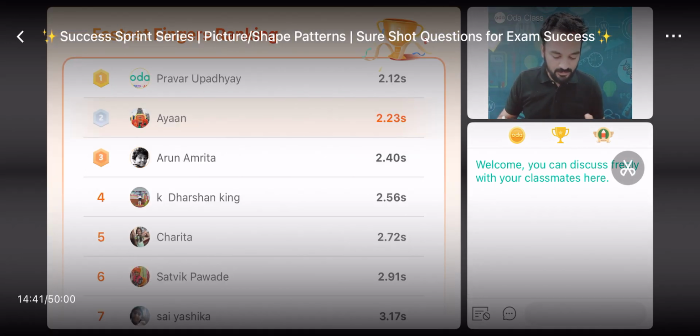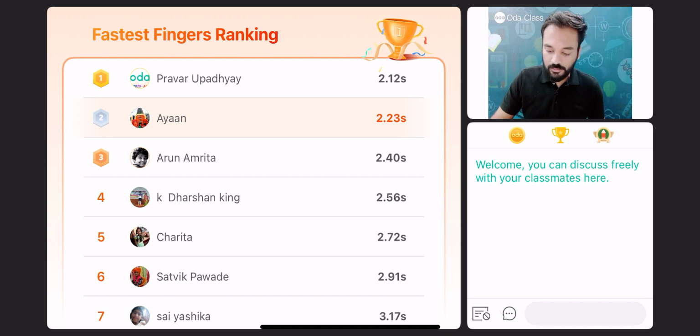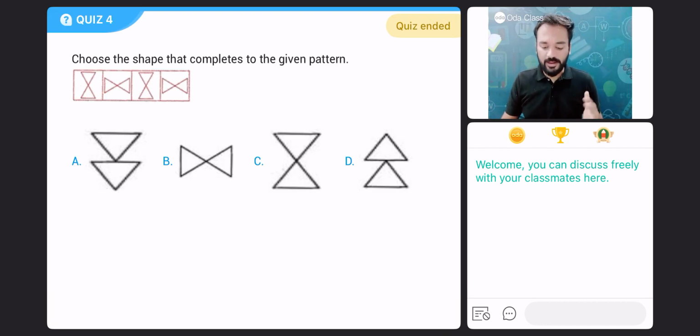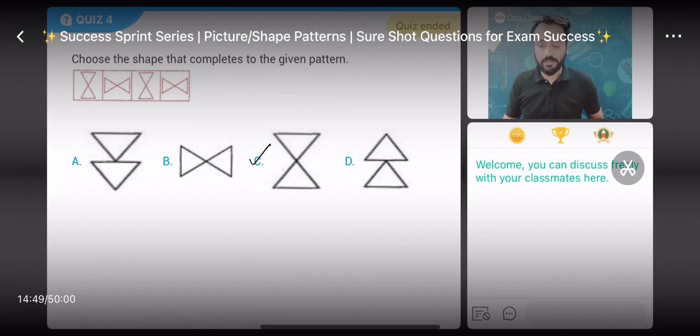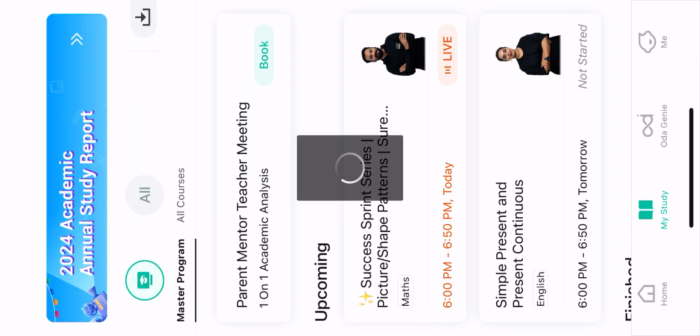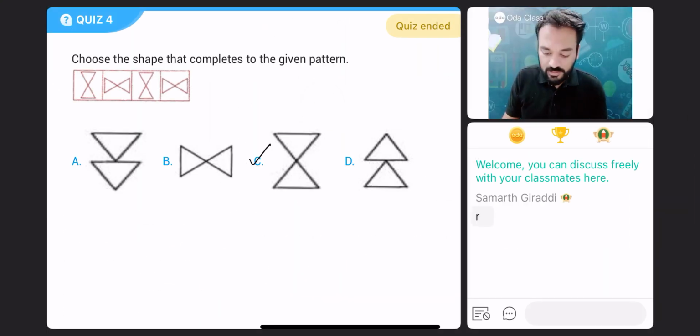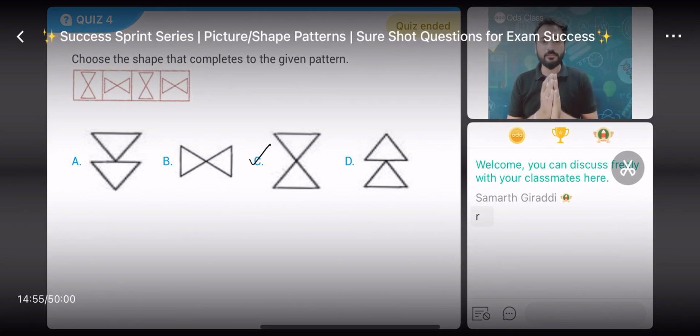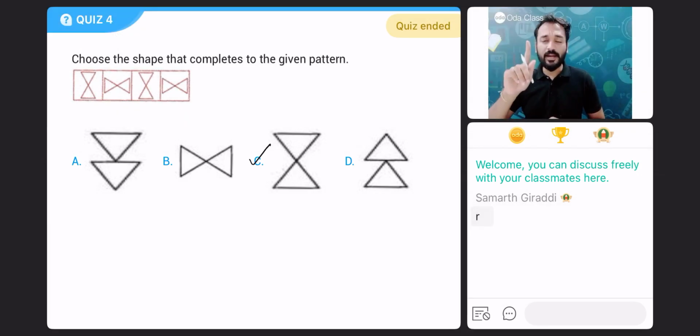What type of pattern is this? Can you tell? First, you know the answer. The correct answer is C, right? What type of pattern is this? Yeah, very good. This is a repeating pattern. First, the figure is standing, then the figure is sleeping. Again standing, again sleeping, right?